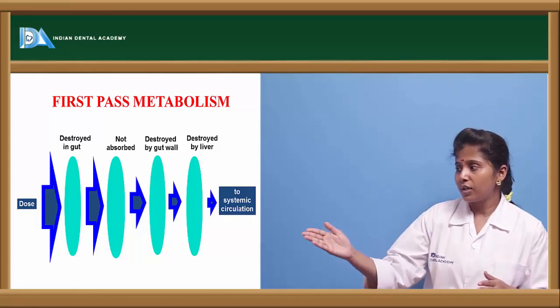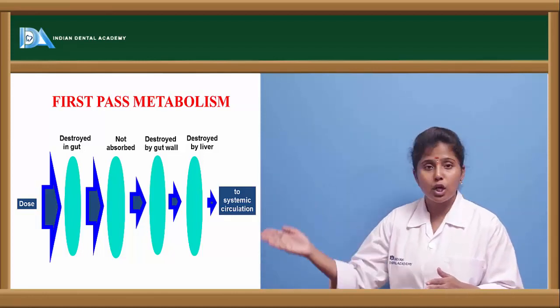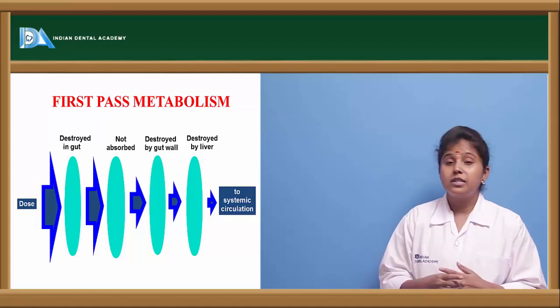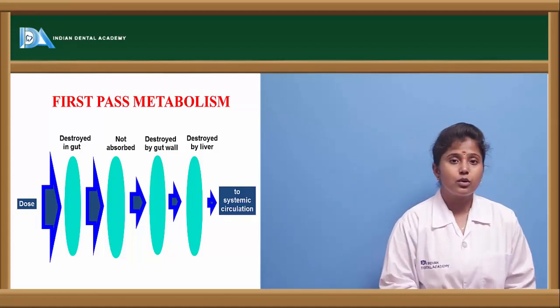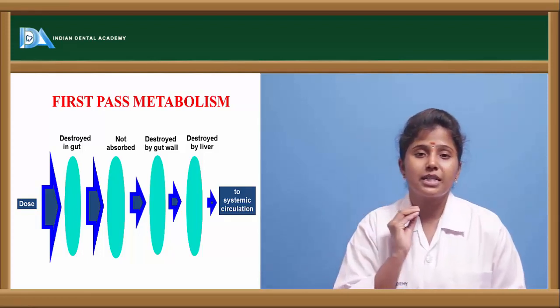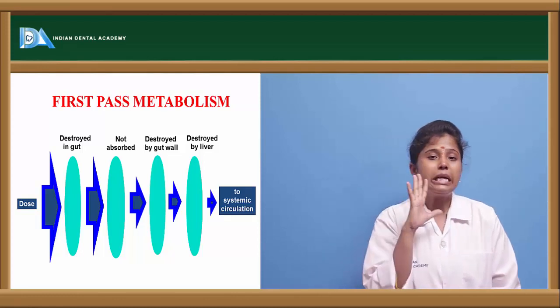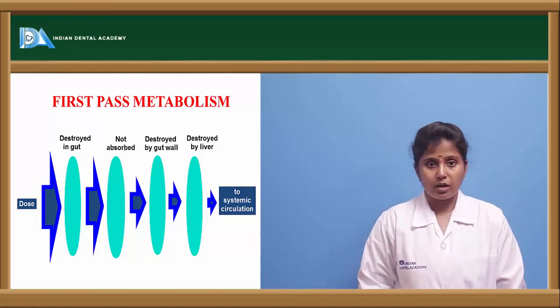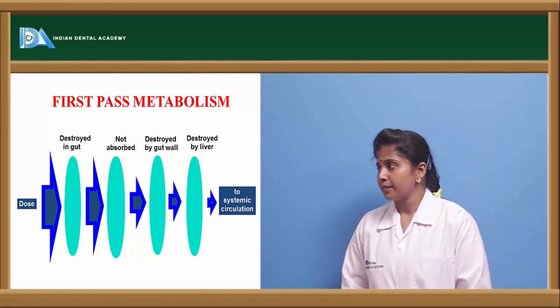So here, after the dose is given, the drug is destroyed in the gut and not absorbed, and it is destroyed again by the gut wall while passing through it, and finally when it reaches the liver, only a small amount of drug reaches the systemic circulation. So if 100% of the drug is given, only 40% reaches the systemic circulation. This type of mechanism is called first pass metabolism.